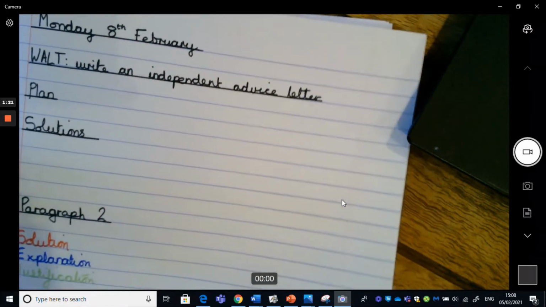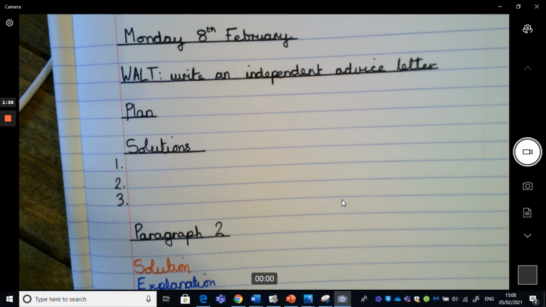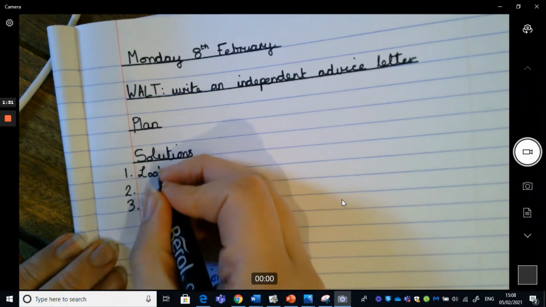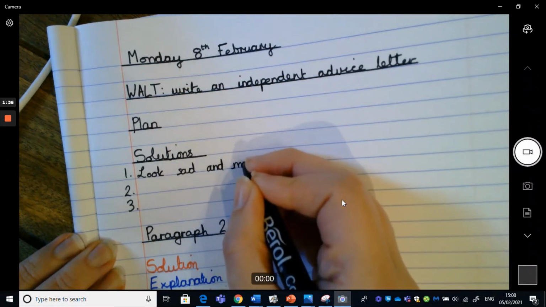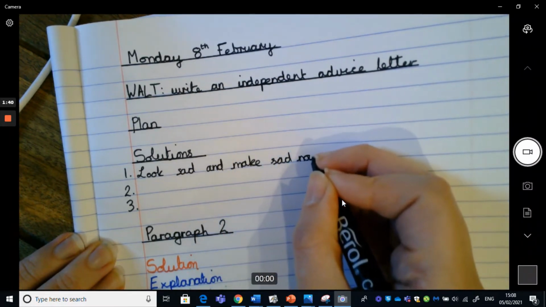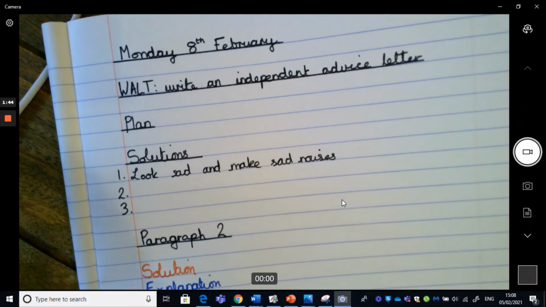I'm aware that it was pointed out to me last week that I called the bird Buddy and also the dog I'm writing to, but they are separate. But I want my dog to look sad and make sad noises as my first one. That's my first solution. And then building on from that, really, so we could have begging for food.